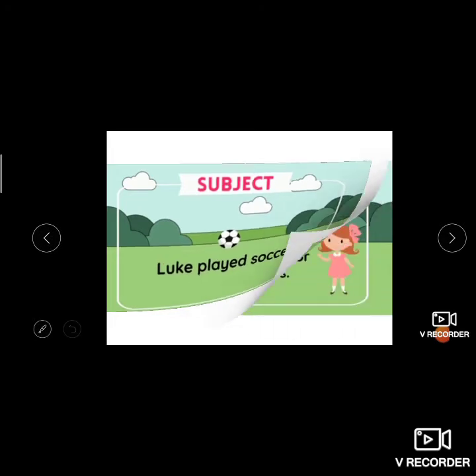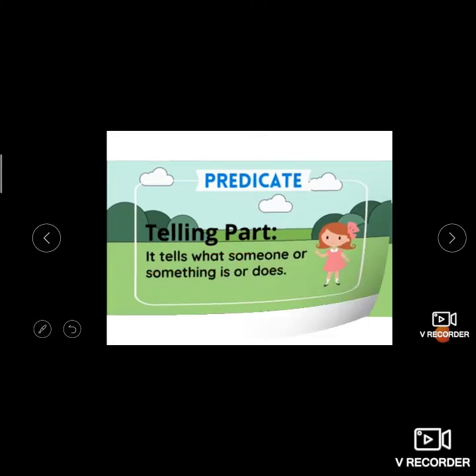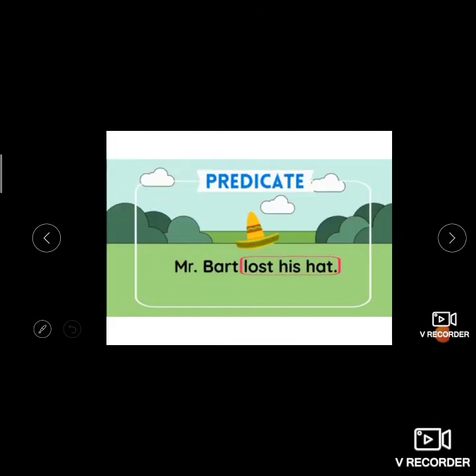Now coming to the predicate. The telling part tells what the subject is doing or gives more information about the subject. It tells what someone or something is or does. Let us see an example. Mr. Bart is the subject, and lost his hat is the predicate.